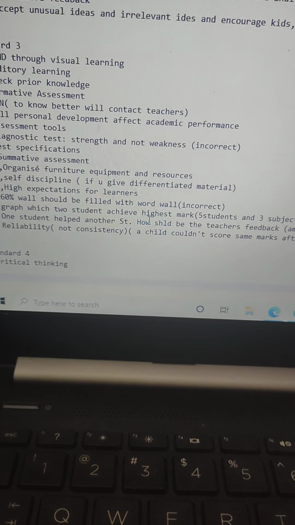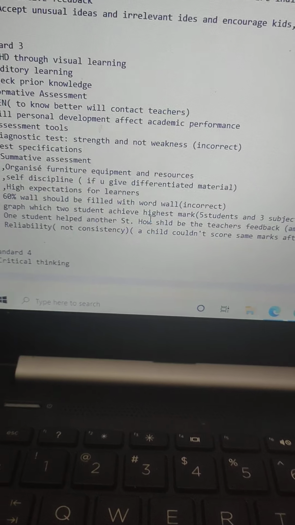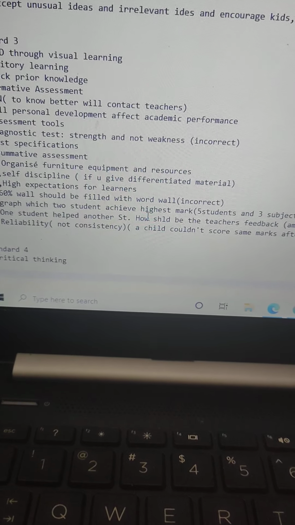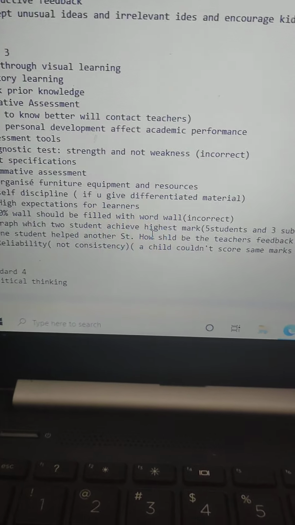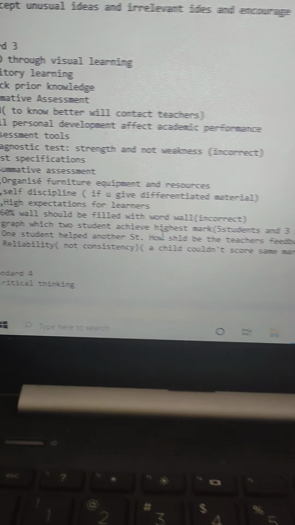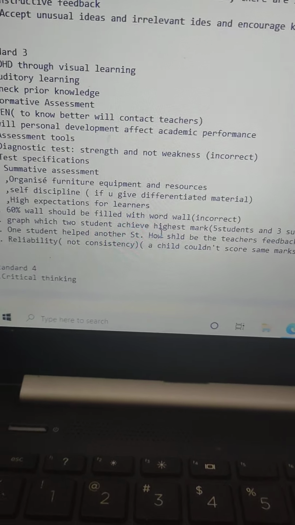So all the other options were odd. To maintain a kid's self-discipline, if you give differentiated material rather than the same material for all, you might maintain that within the class.